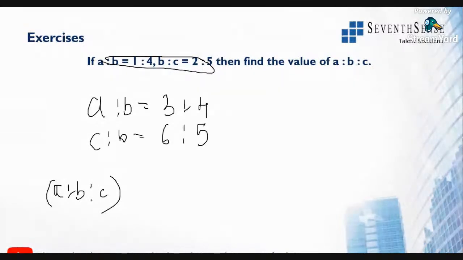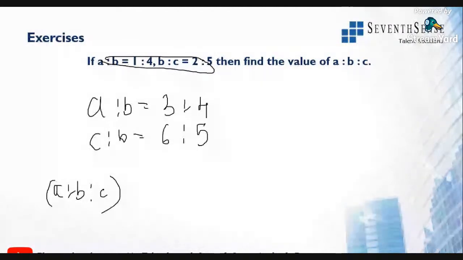Tell me the answer correctly. Yes, anyone?